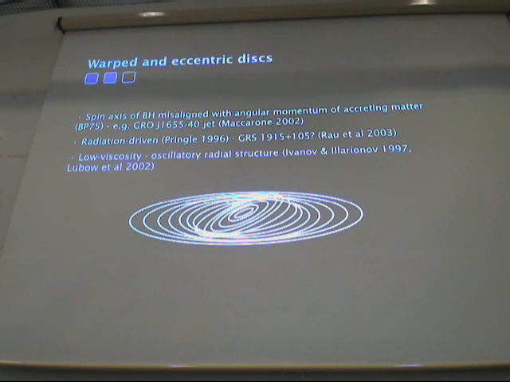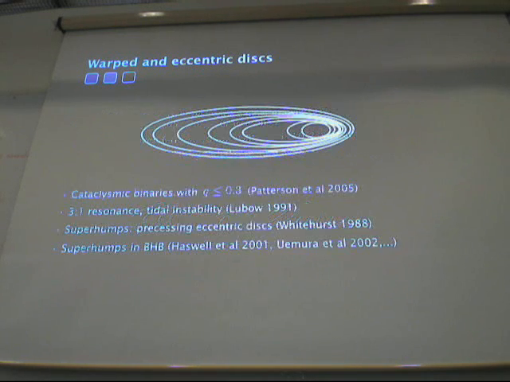And warps have been studied by Ivanov and Illarionov and Lubow et al., and they found that in the low viscosity limit, the warp has an oscillatory radial structure. There is also evidence for eccentric disks.